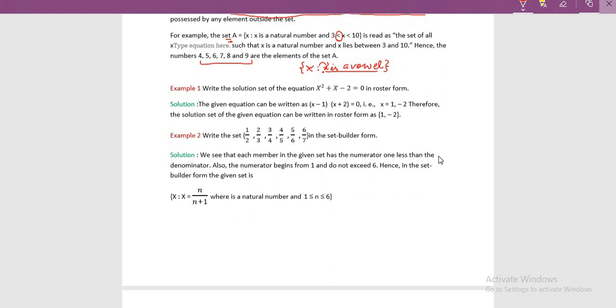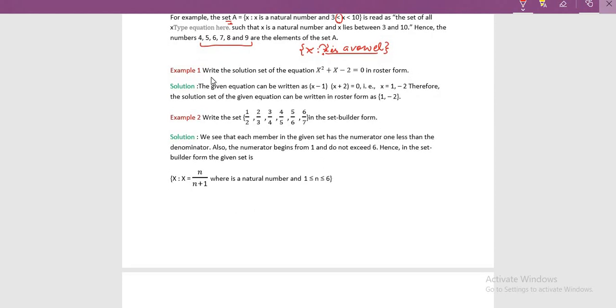Okay, now let's see some of the questions related to it. The first question is: write the solution set of the equation x squared plus x minus 2 equal to 0 in roster form. Roster form and tabular form are similar. We used to use a curly bracket, and whatever elements were there, we wrote them with commas.